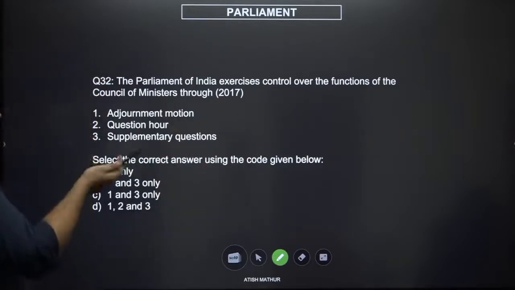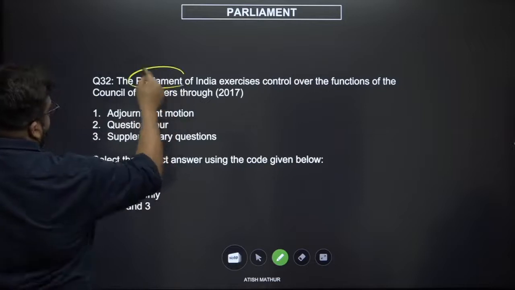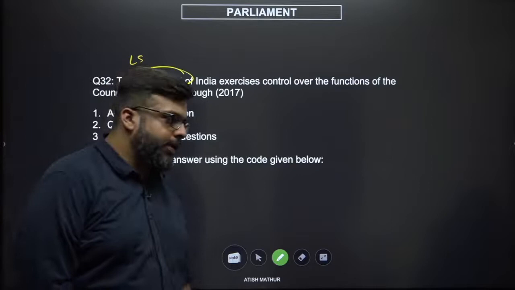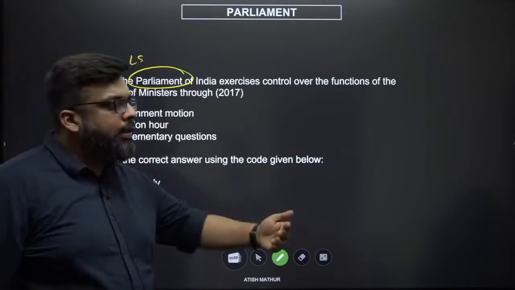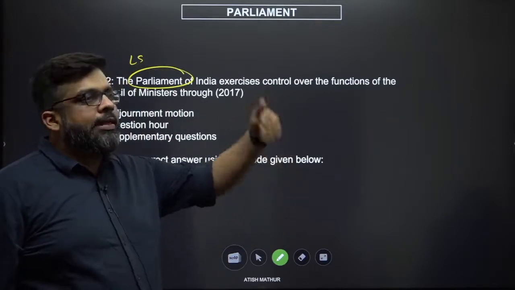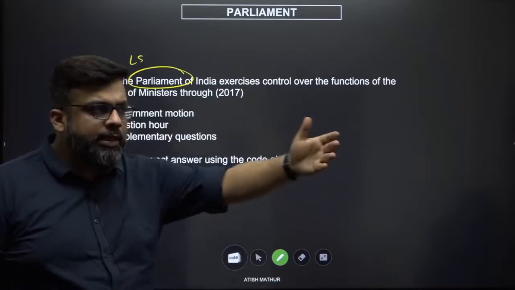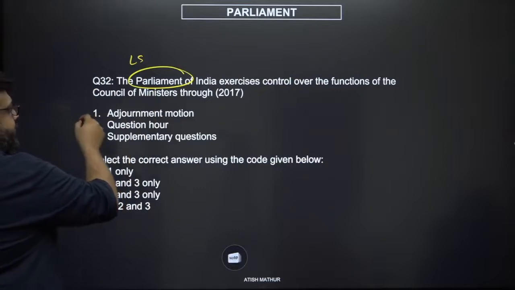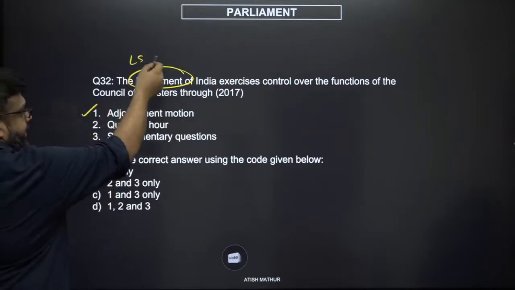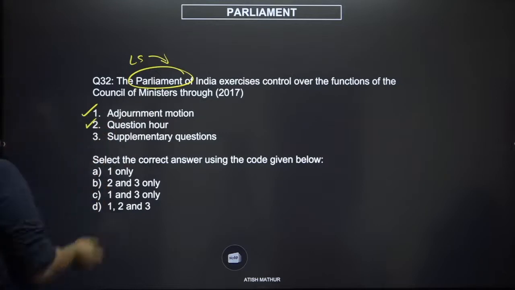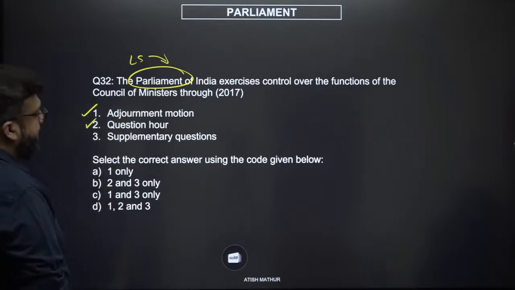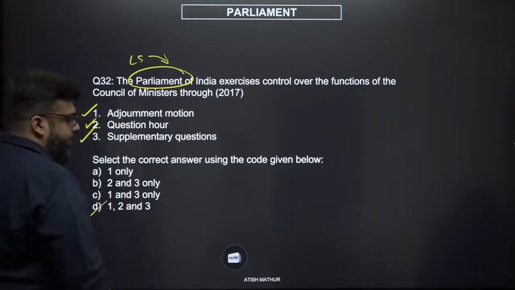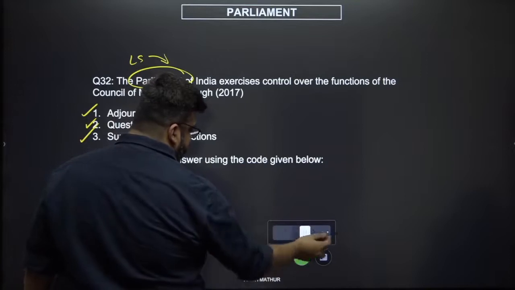2, question hour, which is when you are questioning the ministers, and 3, when you're asking follow-up questions to existing questions. Now, I know some of you may get confused that adjournment motion is only in the Lok Sabha, but this is generally spoken of in the general sense of the word. So when you are stopping the government from discussing the agenda that they had set on the floor of the House through an adjournment motion, that definitely is a check and balance on the ministers. The Lok Sabha is a part of the parliament. When you're questioning ministers for decisions and policies, when you're following up with questions, the answer is D, 1, 2 and 3. This is a very, very simple question. You don't have to think twice about this.